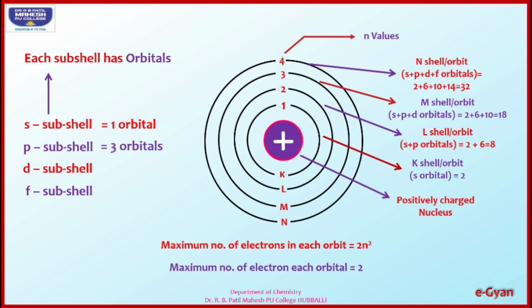P subcell can have a maximum of 6 electrons, which means orbitals are 3. D subcell has a total of 5 orbitals, each can accommodate a maximum of 2 electrons, so the capacity of D subcell is 10 electrons. Next, F subcell has a total of 7 orbitals, each can accommodate a maximum of 2 electrons, and the total number of electrons for F subcell is 14.